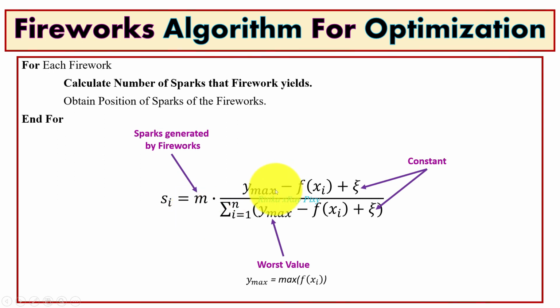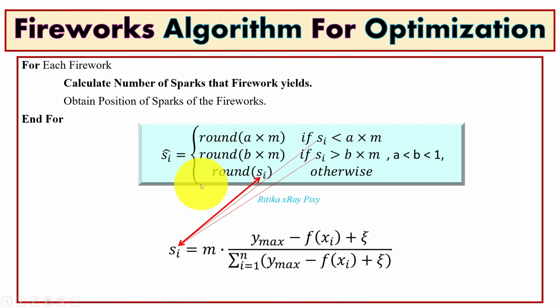Ymax is the maximum fitness value for the firework, so this is the worst fitness value. f(xi) is the fitness value for any firework. Here epsilon is a small constant that we use to avoid a zero division error. So using this equation we can calculate the number of sparks that each firework generates, and next we will use